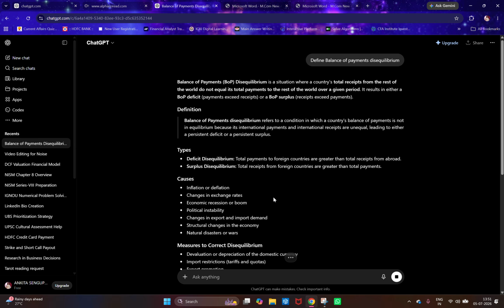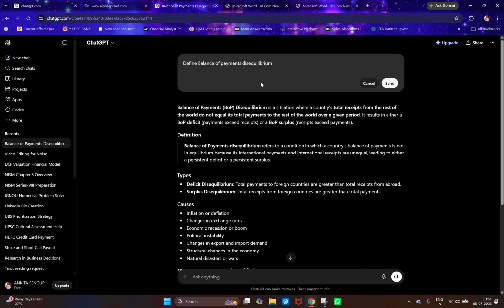Now, instead of getting this kind of answer for 2 or 3 marks, just type: give answer for 20 marks with real life example for my IGNOU assignment. Now look how it is going to give it to you. Let's see.